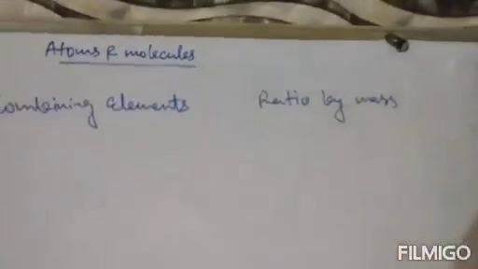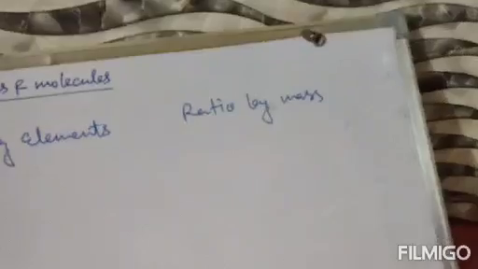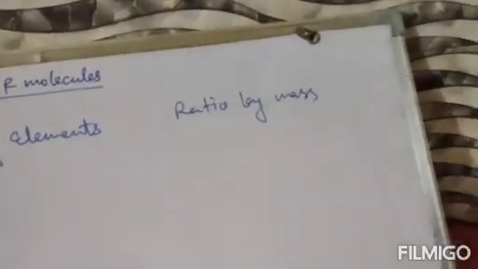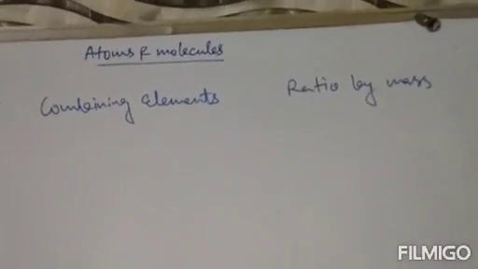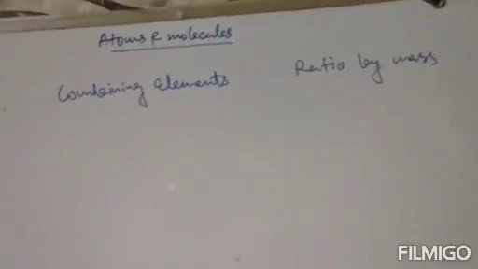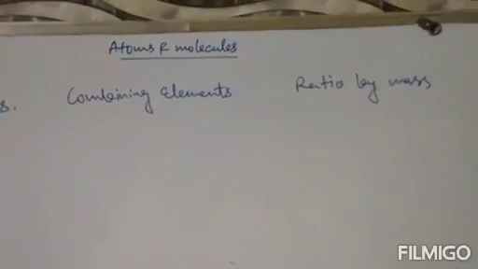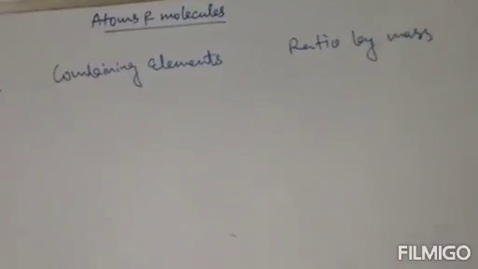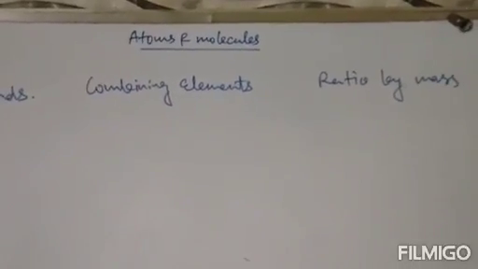Now what is this ratio by mass? Because molecules of compounds say different elements join together in a definite proportion, in a definite ratio. So the ratio will be termed as ratio by mass, because the atoms or elements will join together with respect to their mass.